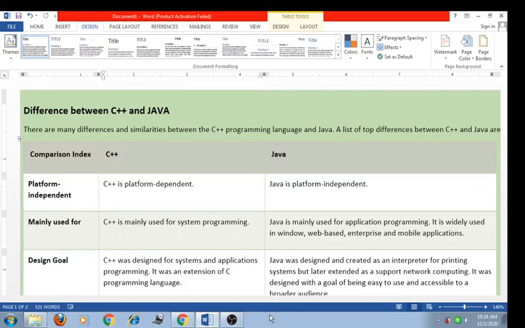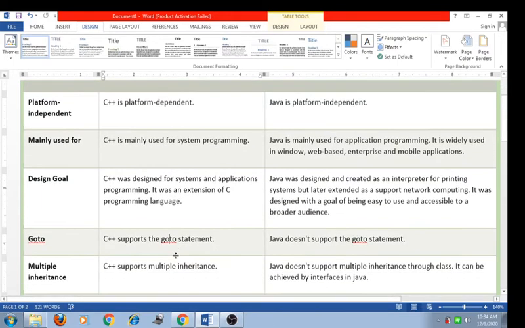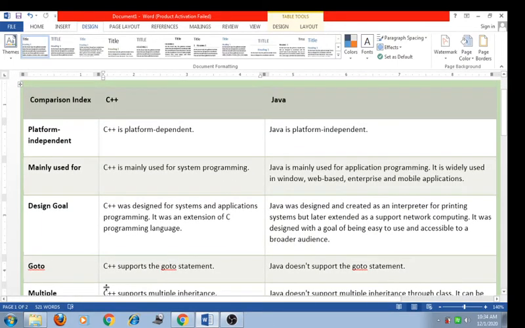A list of top differences between C++ and Java is here as we discuss the comparison index of C++ and Java. The first important difference is that C++ is a platform dependent language and Java is a platform independent language.